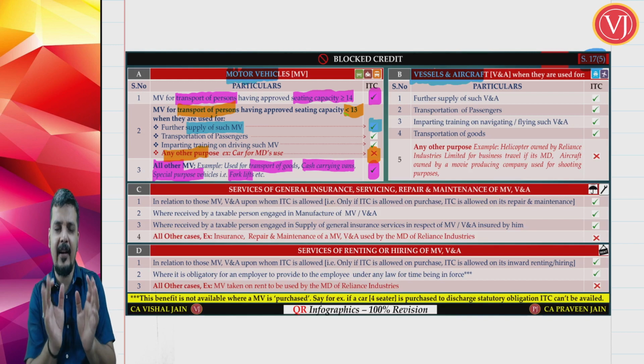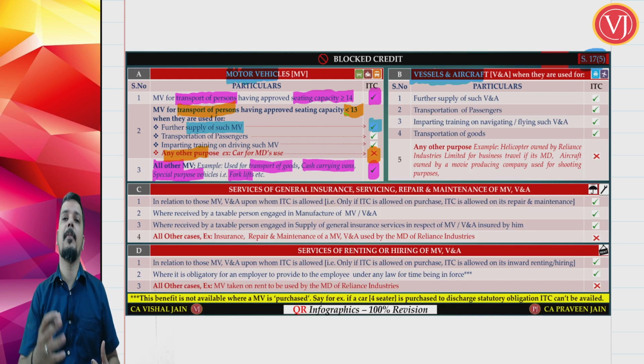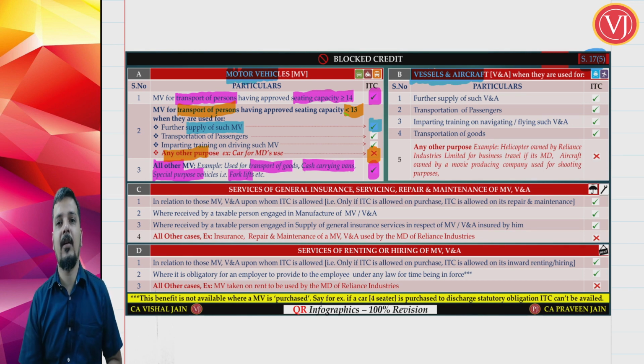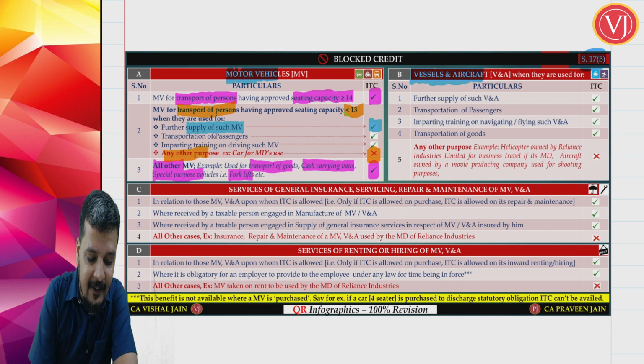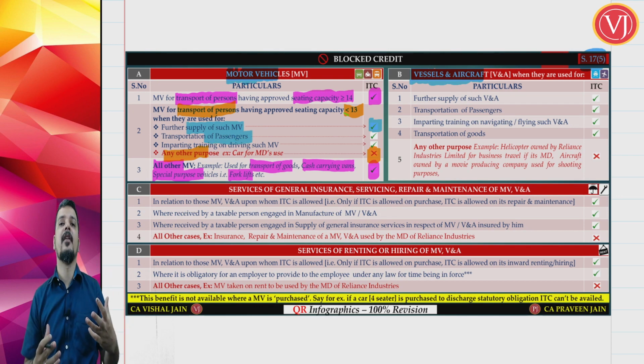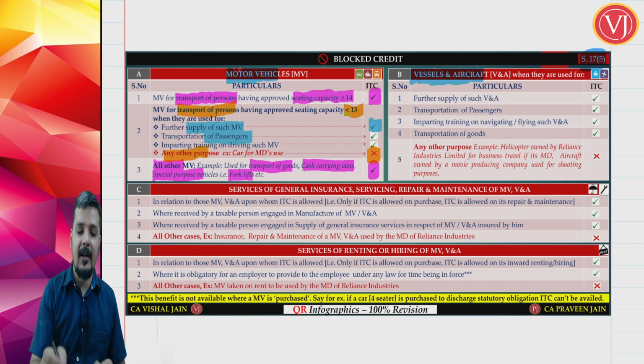You are talking about certain sectors, a dealer of motor vehicle showroom, or a person who is giving that motor vehicle on rent. Or if you are talking about transportation of passengers, say for example KPN Travels or any such travels, again you are talking about a person who is into the business of transportation of passengers. For him motor vehicle is a must, take credit.